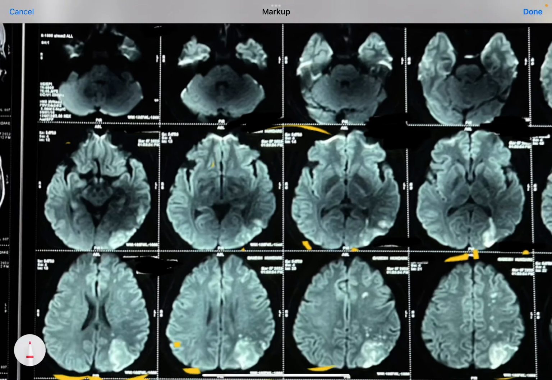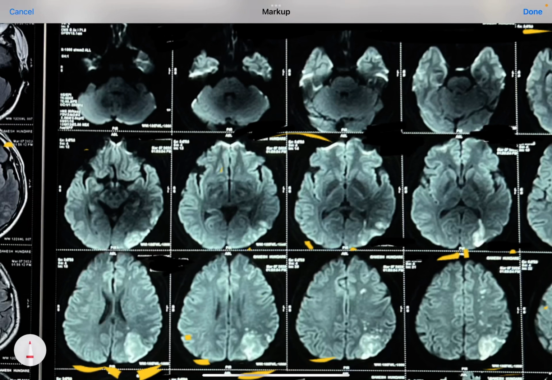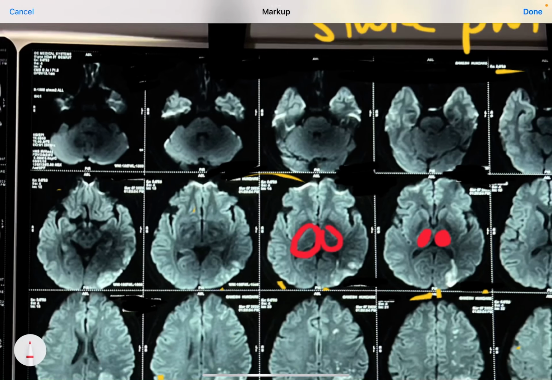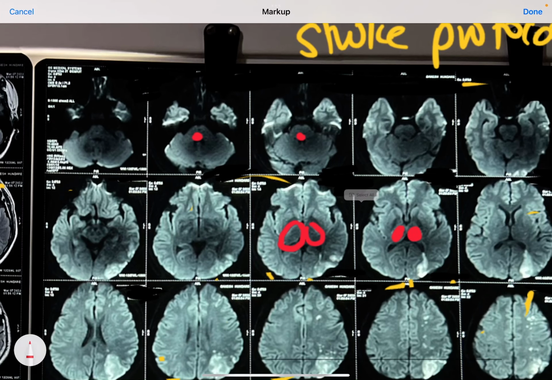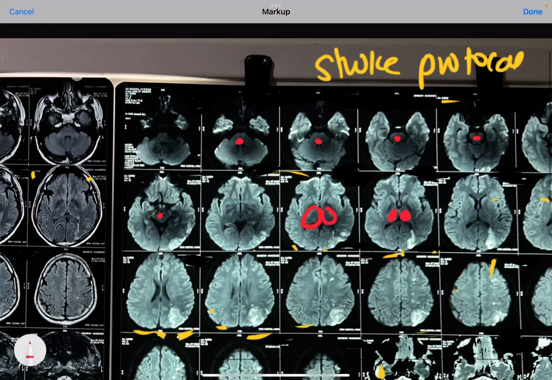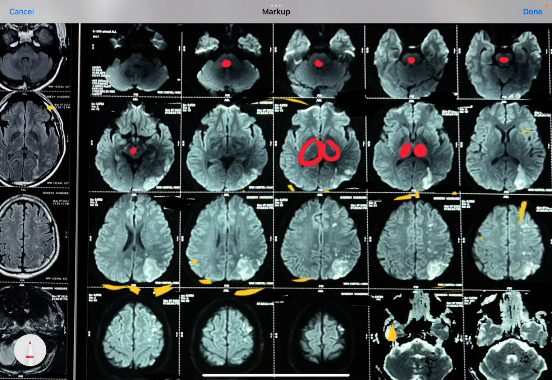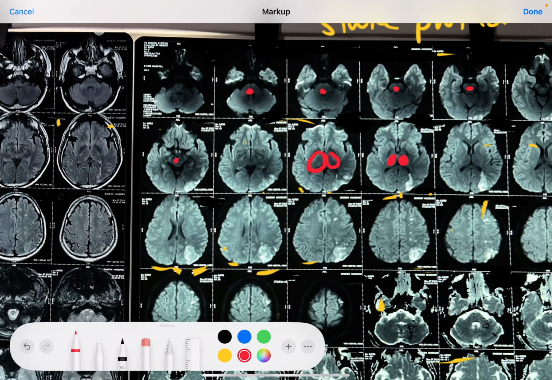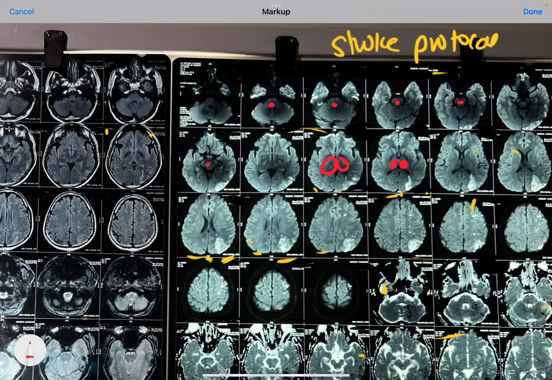You can see that these are the two thalami. This thalamus is completely spared. The brainstem structures, like the pons and midbrain, are completely spared. Only the posterior lateral portion of the parietal area is involved, and some part of the occipital area.